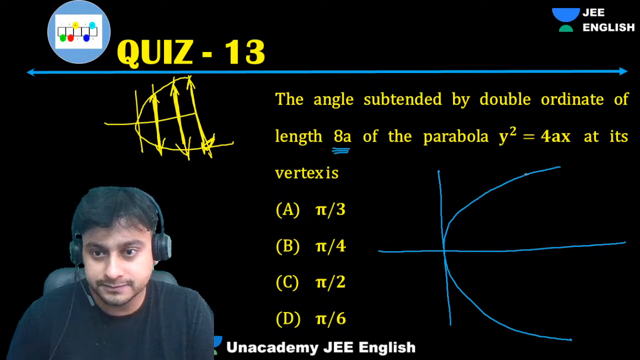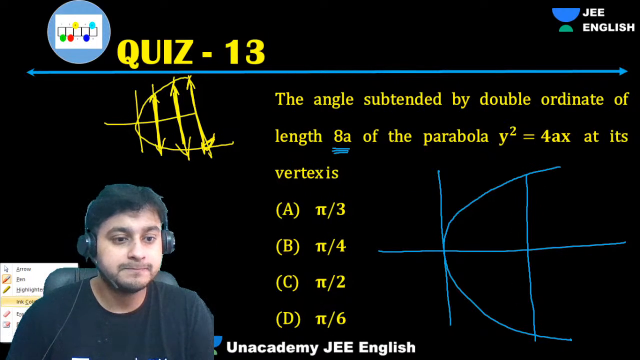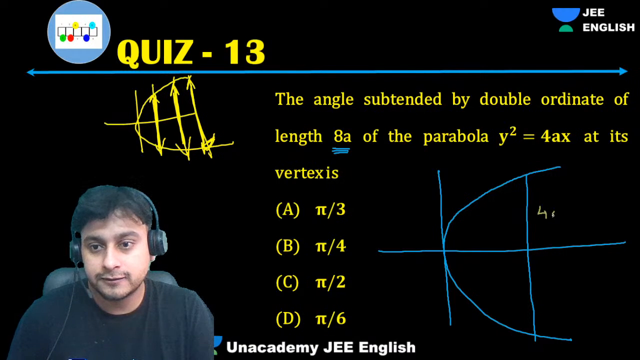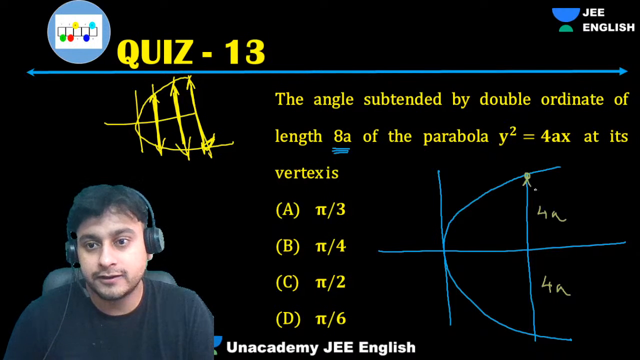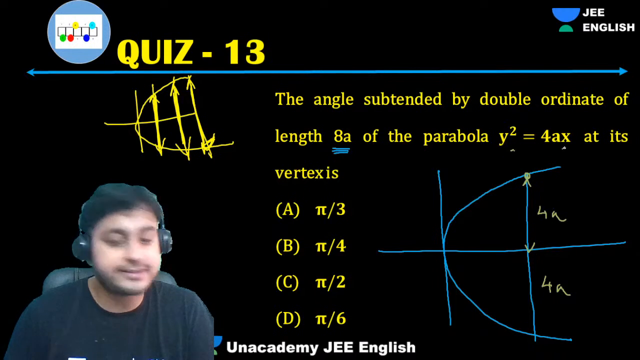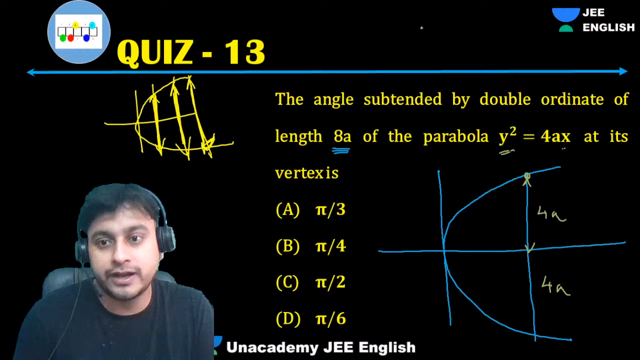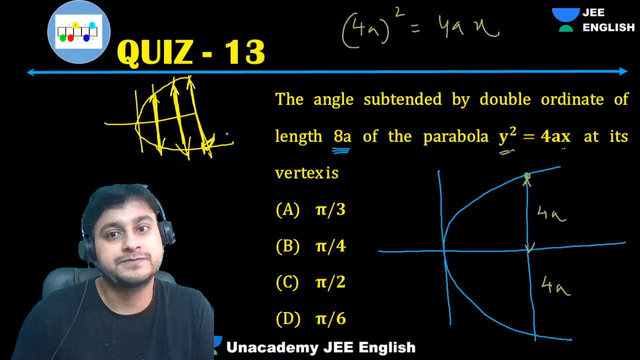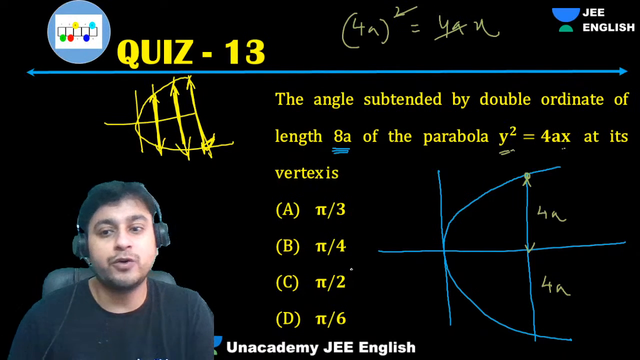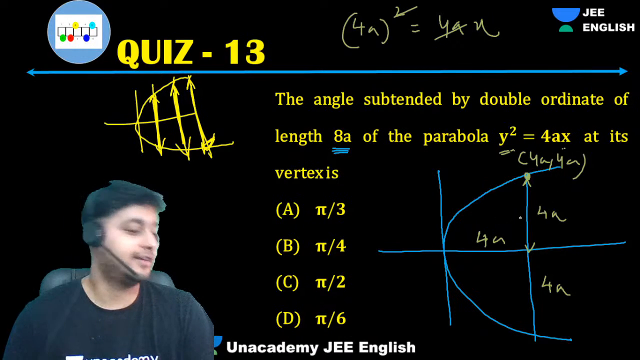So that means this length is total 8a. Can I say this is 4a, and this will be 4a half, by symmetry? So can I say this y coordinate is 4a? If y is 4a, can I get x? So let's put y as 4a. We'll get 4a square equals 4ax. 4a cancels, x will also be 4a. That means this coordinate is 4a comma 4a, my dear friends.